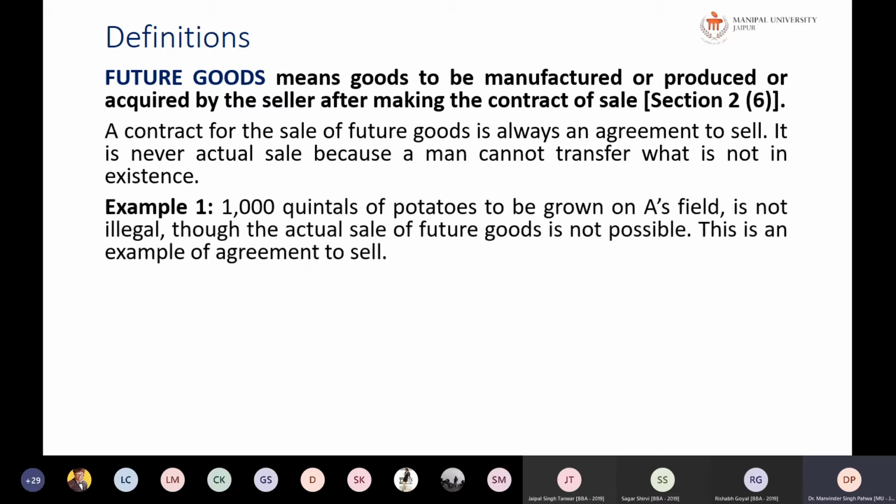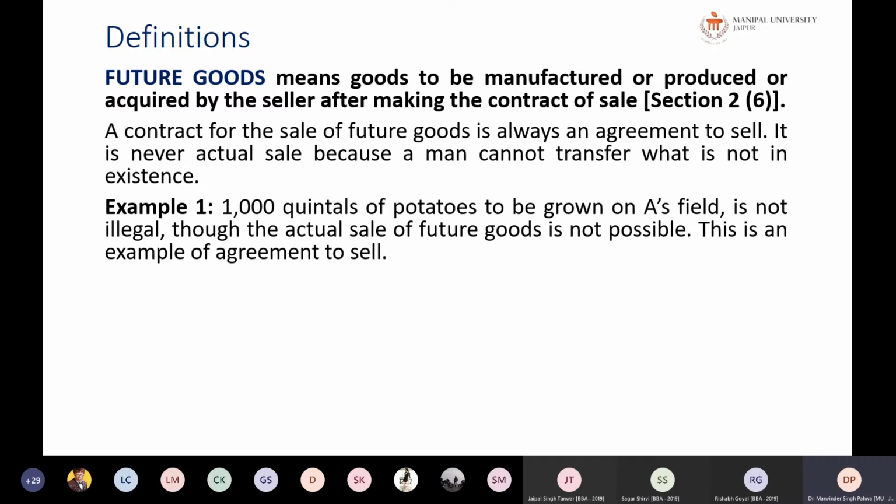For example, 1,000 quintals of potato to be grown on A's field is not illegal. You cannot say, sir, this is not in existence, so how can we enter into a contract? It is not at all illegal, because though the things are not existing, they can exist. But there are certain things which are neither in existence nor can they exist. The contract of such things will be void.